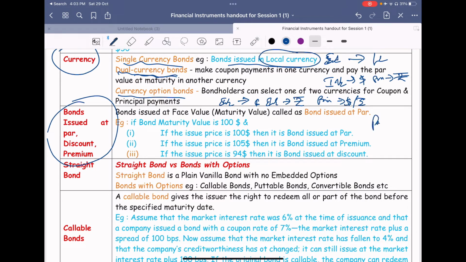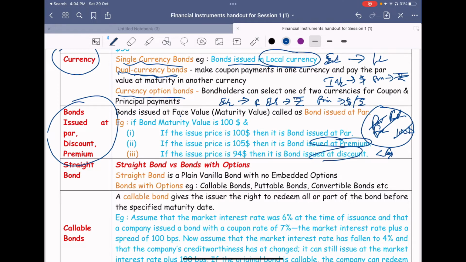If your par value or face value is $100, it means at the end of your maturity date, the principal amount paid by the bond issuer to the bond holder is the par value or face value. Say for example $100, and if this particular bond holder is buying it at less than $100, say like $90 or $80, we can say it has been issued at a discount.